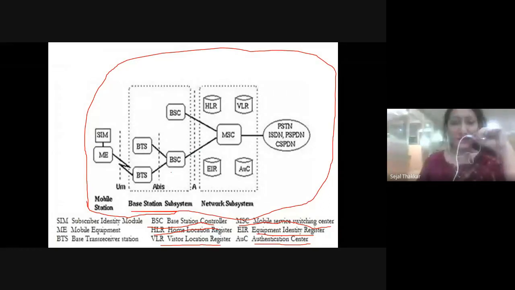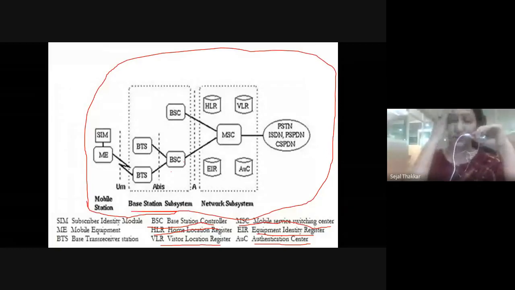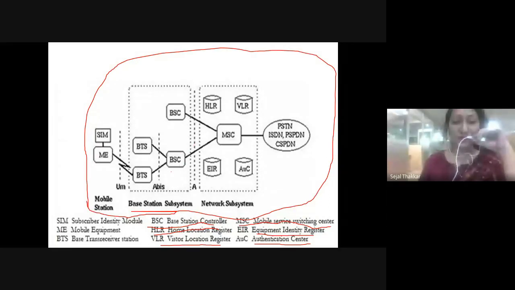For example, if I take various areas of Ahmedabad, like Bhopal area, like Thaltej area, these areas are near to each other, and after combining these areas we will get one BSC. So many BTS are connected with one BSC, so you can combine 8 or 9 areas and make one BSC.